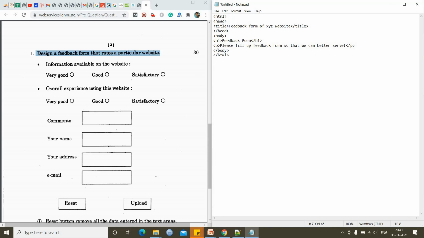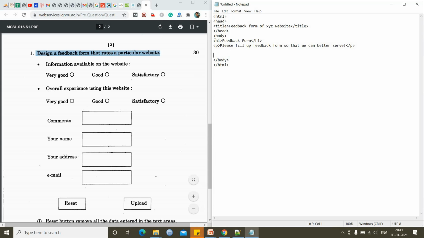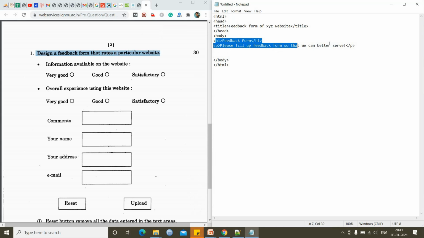And now I have closed this paragraph tag. These are optional things, but if you write like this, the examiner will understand that you have fair knowledge and it will be beneficial for scoring good marks.